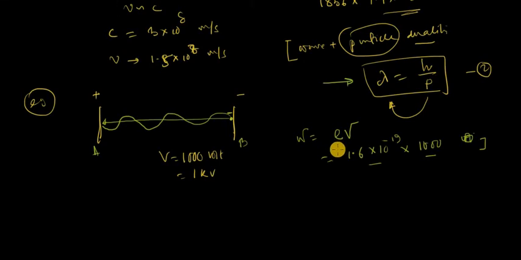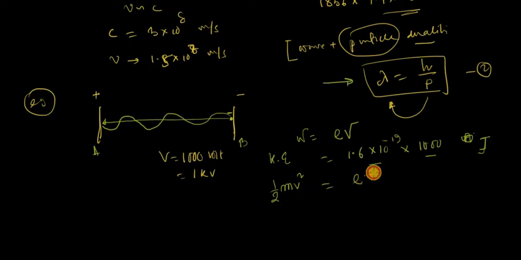So W is equal to electron charge into potential difference. Charge is 1.6 into 10 to the power minus 19 coulomb, and the potential difference is 1000 volt. This coulomb into volt gives us joule, because Q into V is the work done. That work done occurs by default because the positive plate attracts the electron. That is why the motion of the electron is by the force, and the work done by the force is converted into kinetic energy. So half mv square is the kinetic energy.